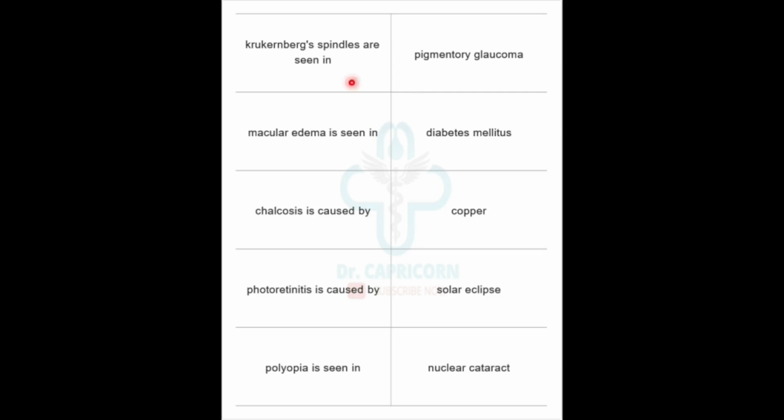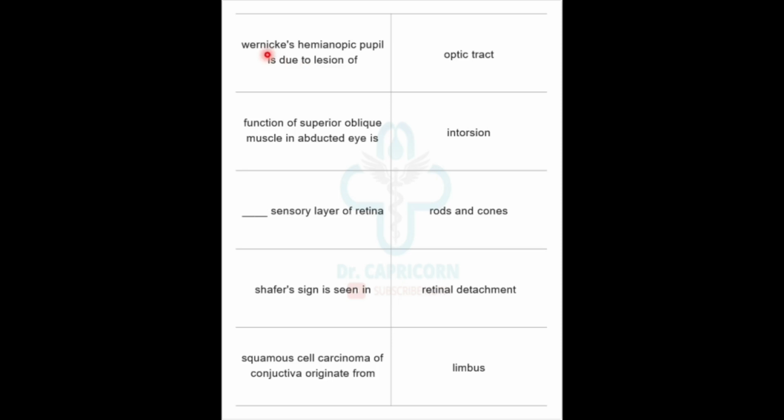So let us start. Rosenthal spindles are seen in pigmentary glaucoma. Macular edema is seen in diabetes mellitus. Chalcosis is caused by copper. Photoretinitis is caused by solar eclipse. Polyopia is seen in nuclear type of cataract. Wernicke's hemianopic pupil is due to lesion of optic tract.